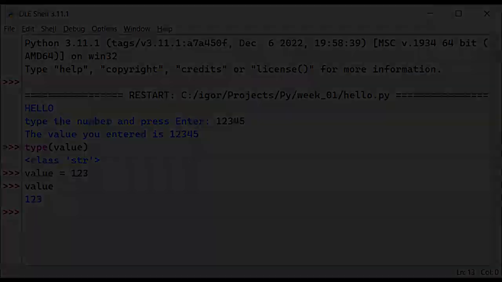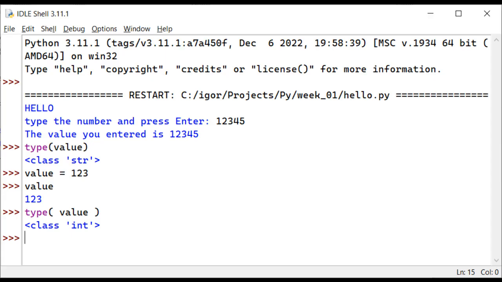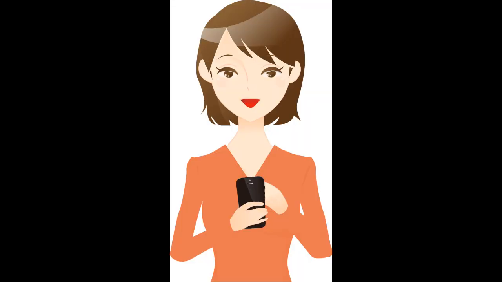You can use the type function to get the class name of an object. If you use the type function again, it displays the new class name of the value variable. Now it says int. Did the type of the variable change? No, the type did not change.